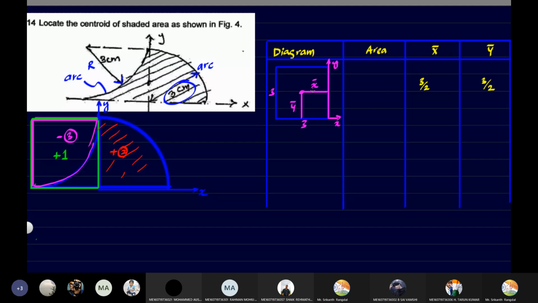Fine. So you can see x bar is going on the left side of the y axis. So x bar has to be negative. X bar has to be negative. Fine. So this is a very important thing you should understand. Okay. Then let us put the area.